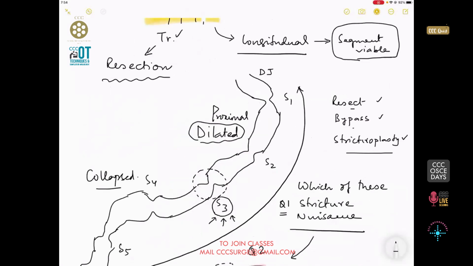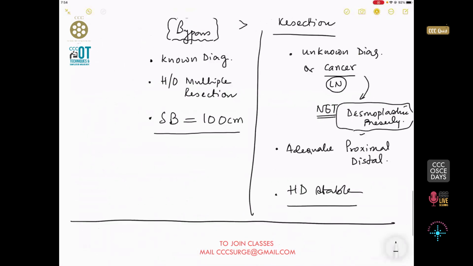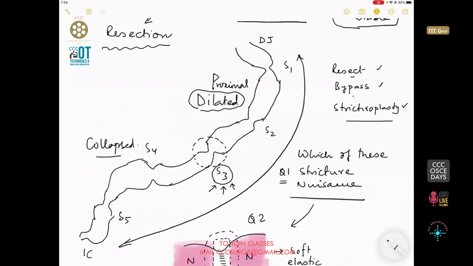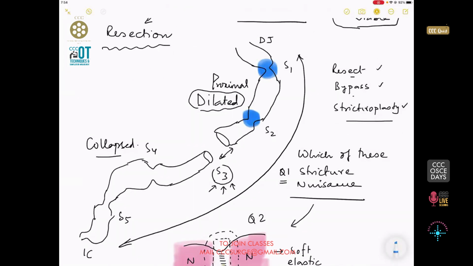The second question was this one. The third question is an important question for you guys. We have done what had to be done with stricture number 3. What we did was a resection, and then we joined this piece of intestine. Okay, very good. Now, the third and the most important question is, what you have with you is this stricture, this stricture, this stricture, and this stricture.